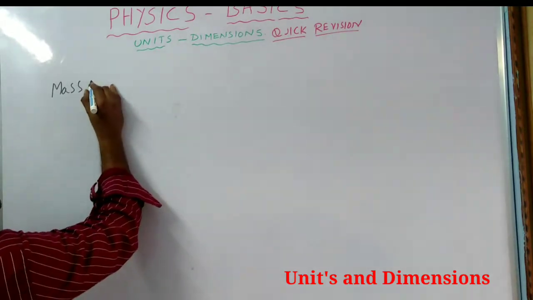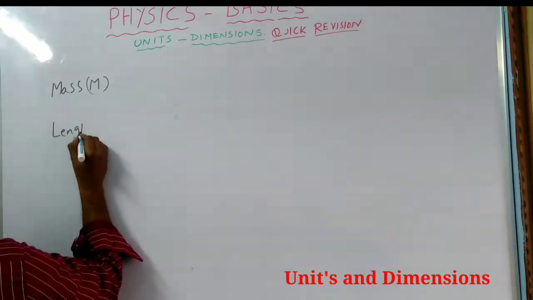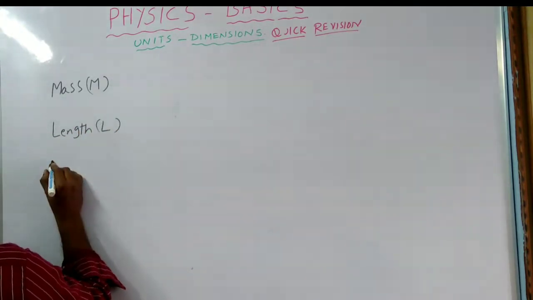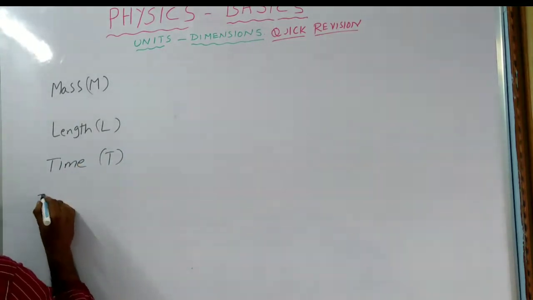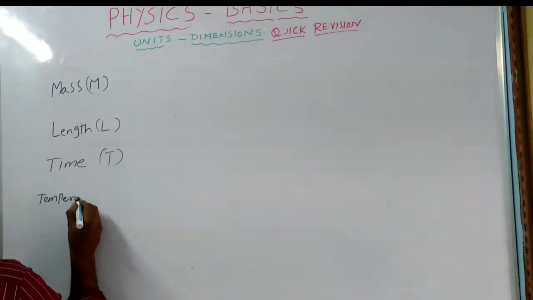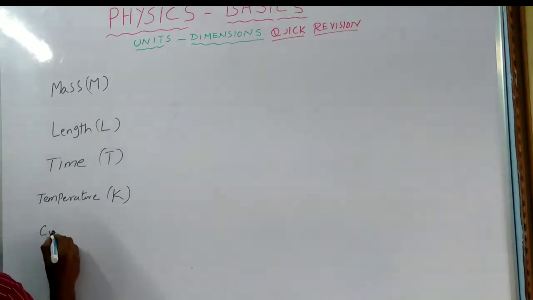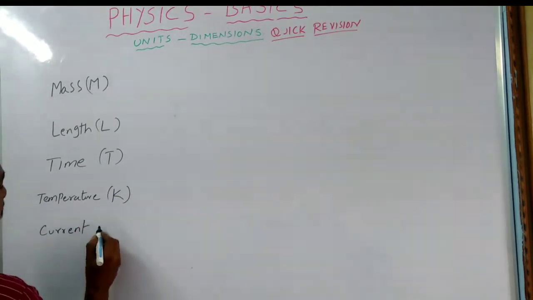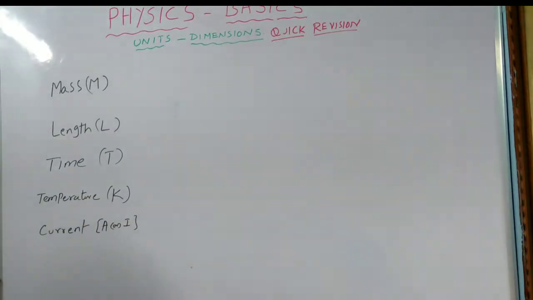Mass is a fundamental physical quantity, represented by capital M, length by capital L, time by capital T, temperature by K, which is Kelvin, and current by capital A or capital I. Some more are there, but we don't need them now, because this is a quick revision.